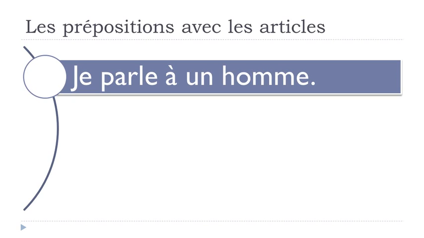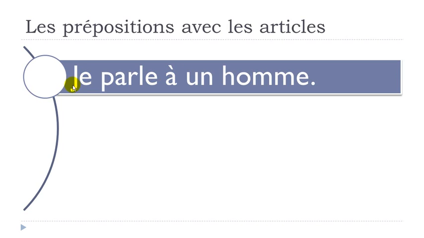I've been making a few examples. I did take this verb parler, to talk, because it's quite interesting. You can use it with the preposition à, to talk to, and it's also possible to use it with the preposition de, to talk about something. That's the reason why I wanted to use this verb, just to show you that it's possible to use two prepositions if you want to express something different, and then just to see how it will change if you put an article after that.